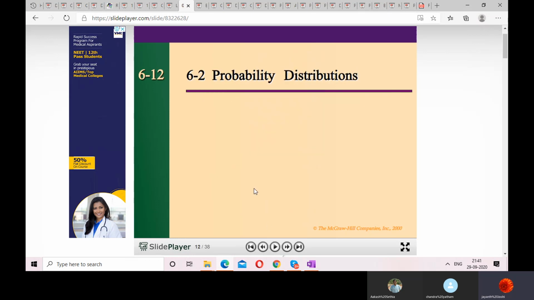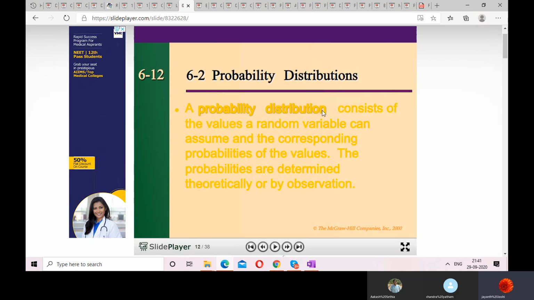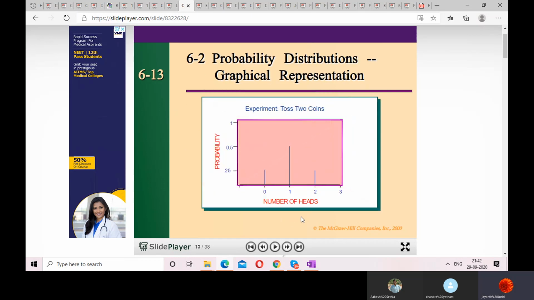Okay. So let's see what a distribution is. A probability distribution consists of the values of a random variable, which are 0, 1, 2 in this case, that it can assume, and the corresponding probabilities of the values. That means we are distributing those random variables as per their probabilities. That is a probability distribution. Distribution of random variables or the outcomes as per their probabilities is a probability distribution.